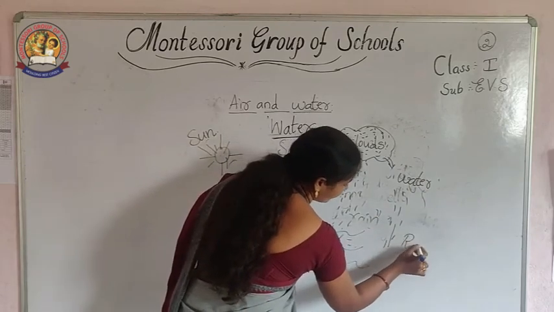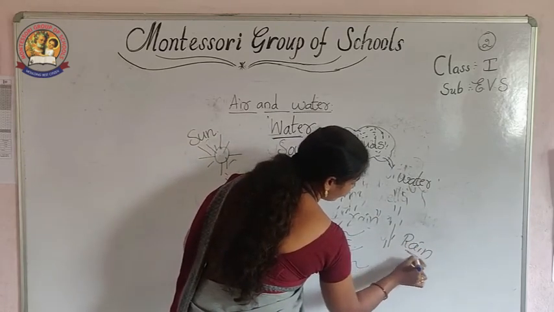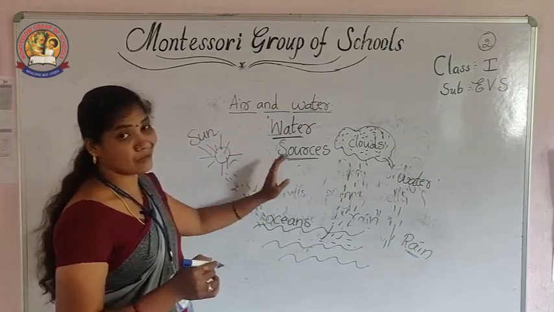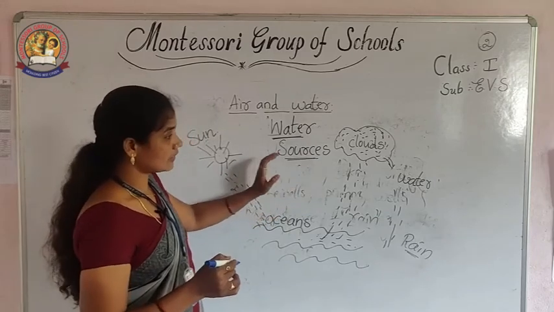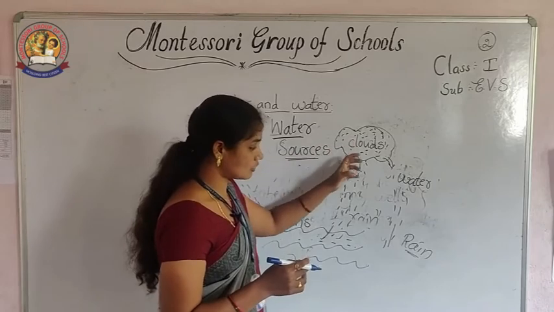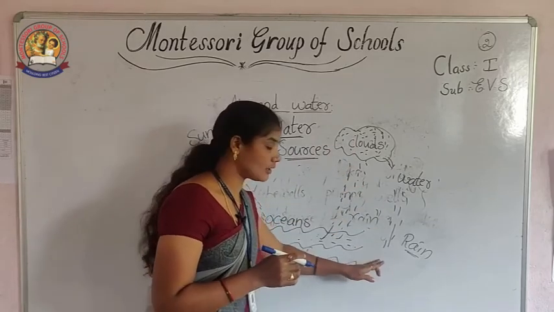That is called rain. So that is how the clouds form, and when the rain clouds are too heavy, they fall on the ground.